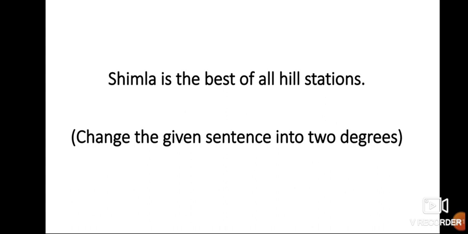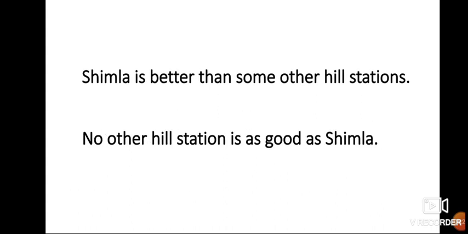And how many degrees remained? 2 degrees, meaning the positive and comparative. You have to change this sentence into positive and comparative. Let's see, children. No other hill station is as good as Shimla. Shimla is better than some other hill stations.